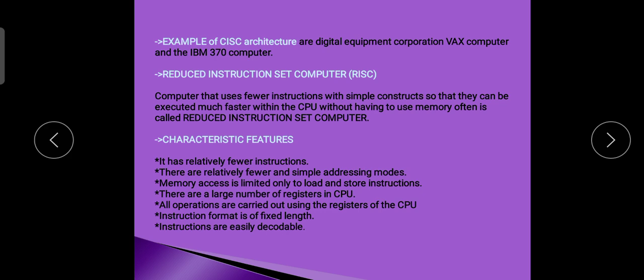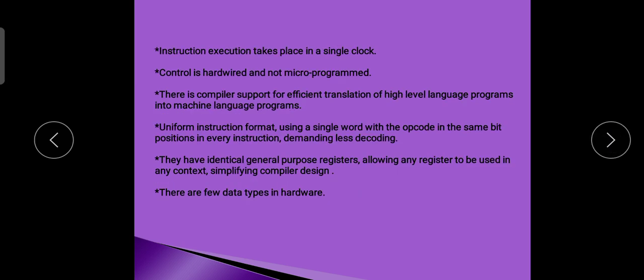Characteristic features. There are relatively fewer instructions. There are relatively fewer and simple addressing modes. Memory access is limited only to load and store instructions. There are a large number of registers in the CPU. All operations are carried out using the registers of the CPU. Instruction format is of fixed length. Instructions are easily decodable. Instruction execution takes place in a single clock cycle. Control is hardwired and not microprogrammed.